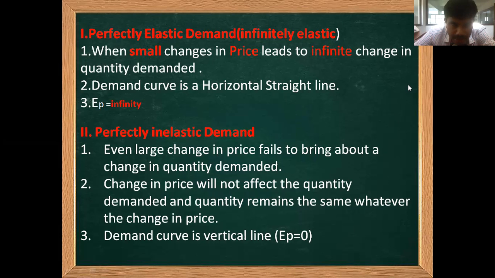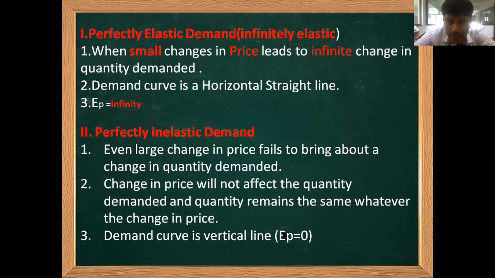The second one is perfectly inelastic demand. Even a large change in the price fails to bring about a change in the quantity demanded. Even though the price has changed, the quantity demanded won't differ. The change in price will not affect the quantity demanded; the quantity remains the same whatever the changes in the price.